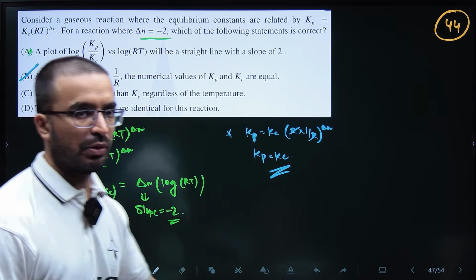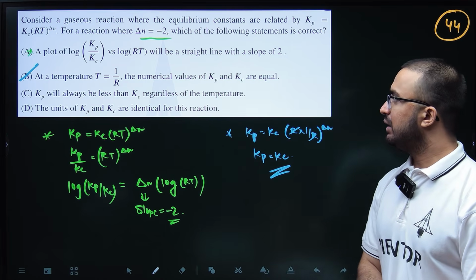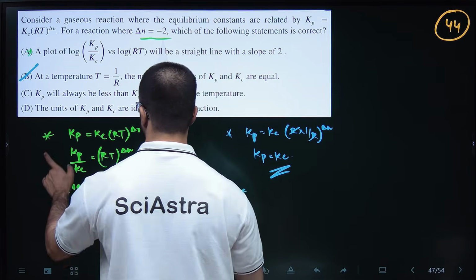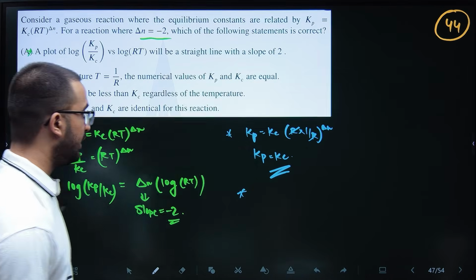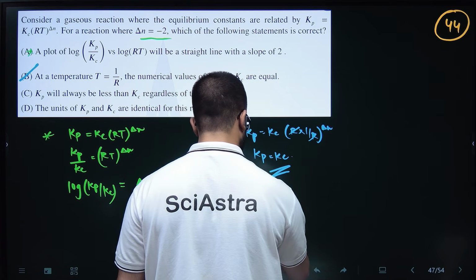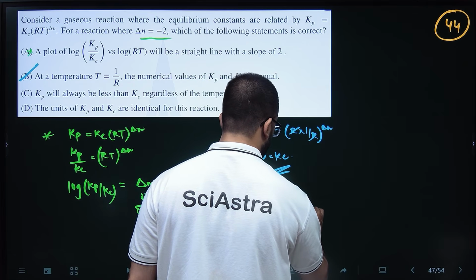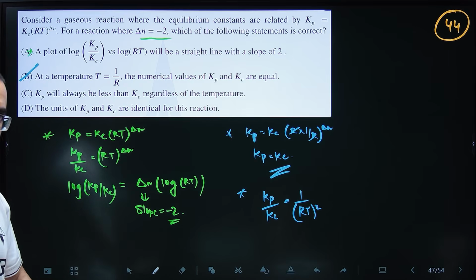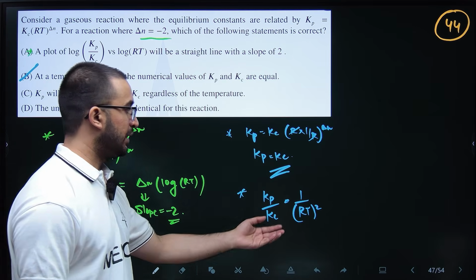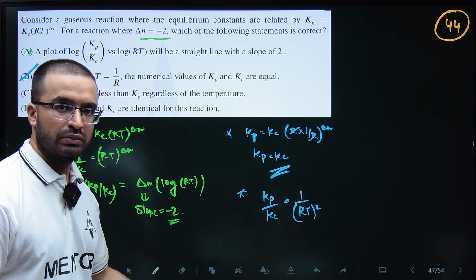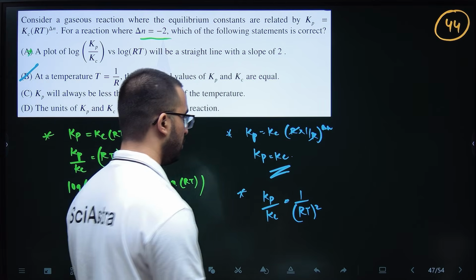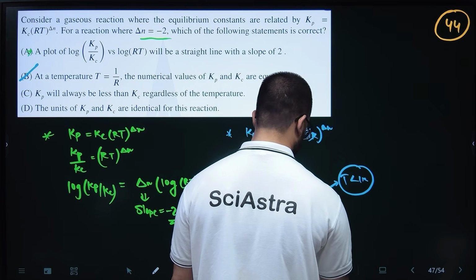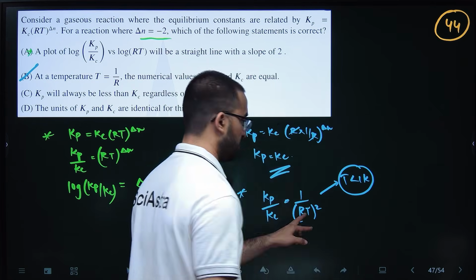If you want to see the other options also: Kp will always be less than Kc regardless of the temperature. No, that is not right, because Kp by Kc is RT to the power delta n, and since delta n is negative, Kp by Kc is 1 by RT square. So regardless of the temperature, let's say your temperature is less than 1 Kelvin, so this will be 0 point something.